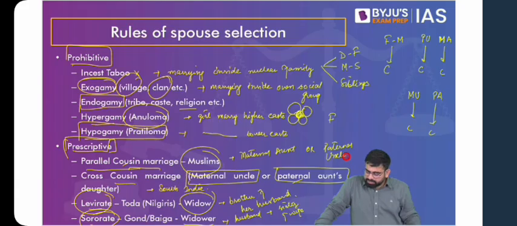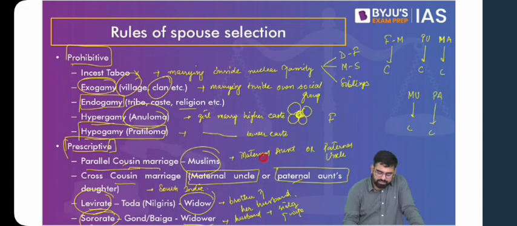In paternal relation, they become brothers and sisters. Then how come they marry a person? Yes, it is prevalent. So in paternal relation, when we are talking about parallel cousin marriages, yes, it is prevalent in Muslims. It is not that they can marry their maternal aunts. It is the children of the maternal aunt, that is their cousins. That's why you're calling it parallel and cross cousin marriage. You're not talking about marrying your aunts and uncles.